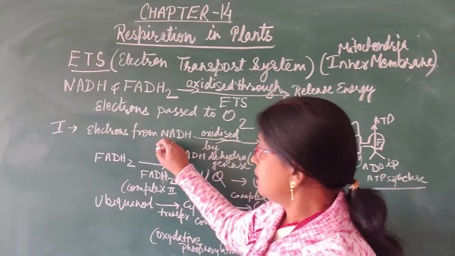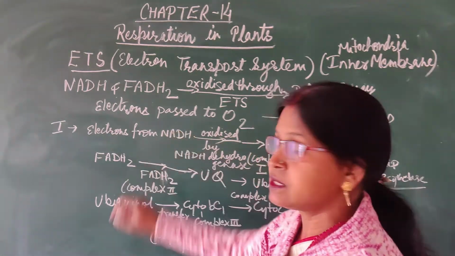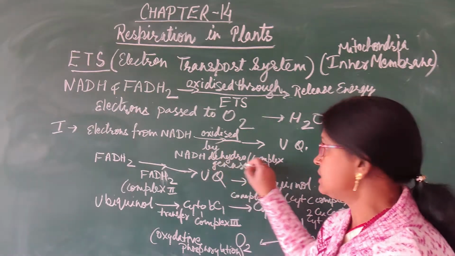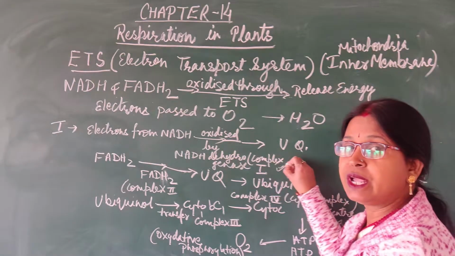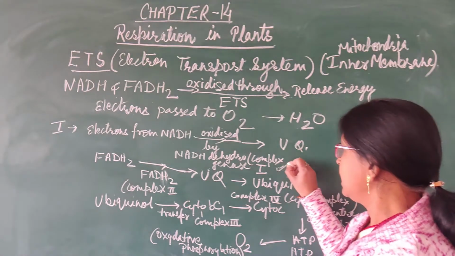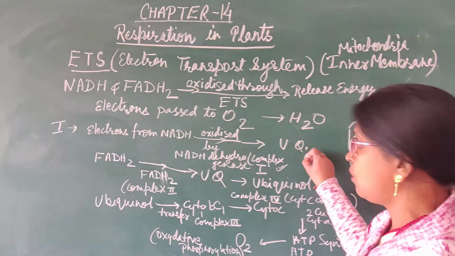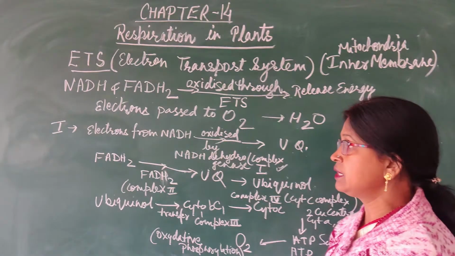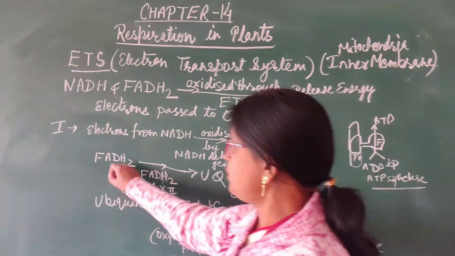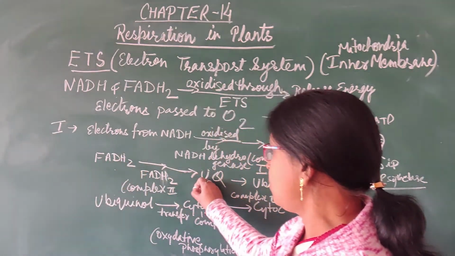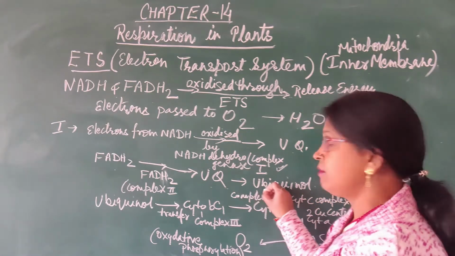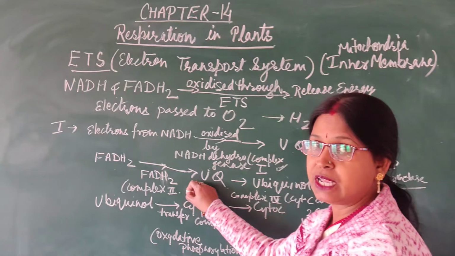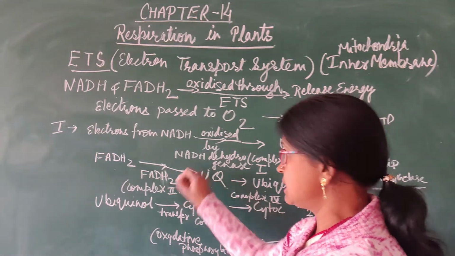This NADH will release electrons. These electrons will be oxidized by the enzyme NADH dehydrogenase, which is also known as complex 1. This will be transferred to ubiquinone, and this ubiquinone will be known as ubiquinol after receiving the electrons. In the same way, FADH2 will release electrons to ubiquinone, converting it into ubiquinol by the help of the complex 2 enzyme, that is FADH2 dehydrogenase.